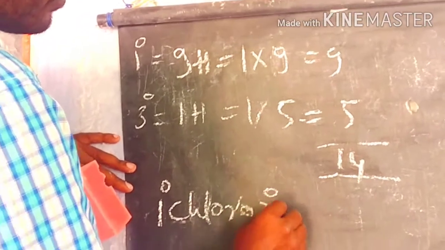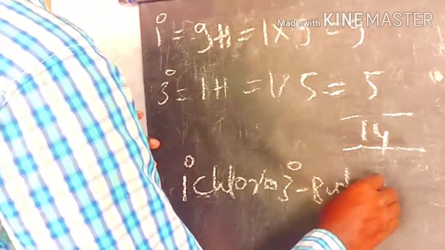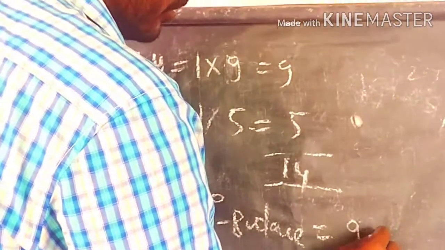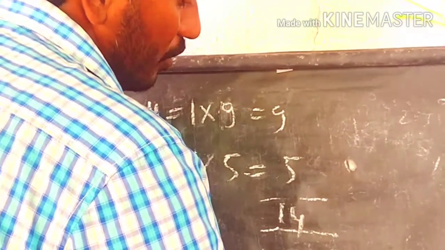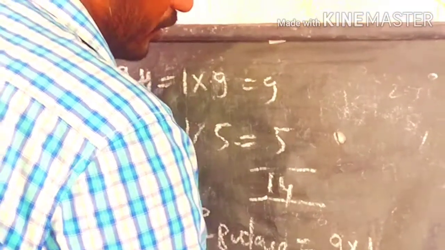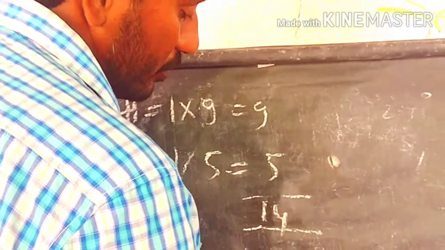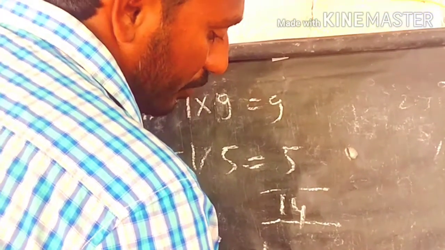So first, what is the percentage of 1-chloro isobutane? We have 9 primary hydrogens, the selectivity of chlorine is 1, so 9 into 1. The total selectivity is 14. So 9 by 14 into 100.